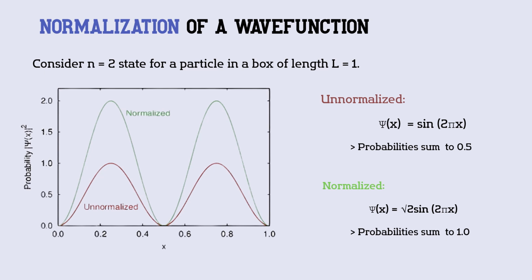Evaluating the integral of psi star psi over the entire length of the box gave a probability sum of 0.5 for the unnormalized curve, while 1 for the normalized. The result for the normalized one could be attributed to a physical distribution making only 50% probability of finding the particle somewhere in the box. So the process of normalizing is just multiplying by a normalization constant that guarantees that the probability of a particle existing in all space is 100%.